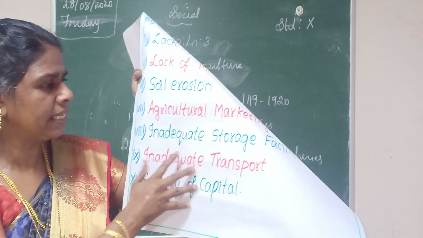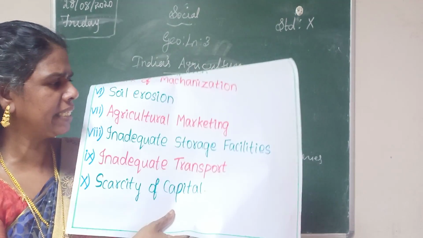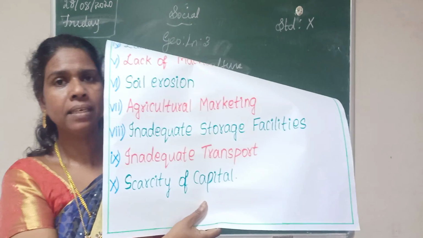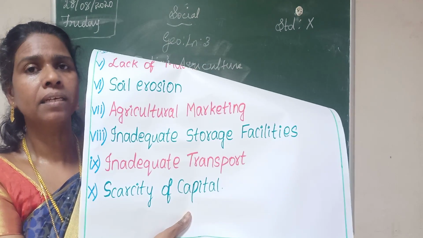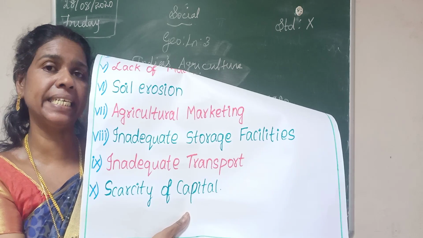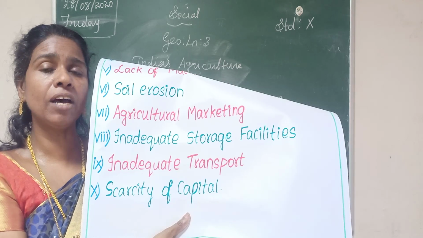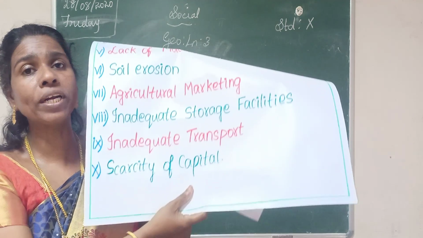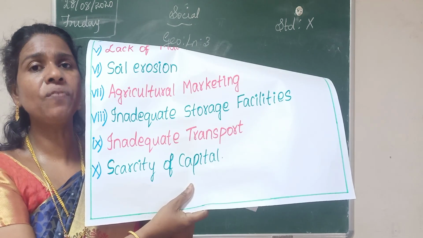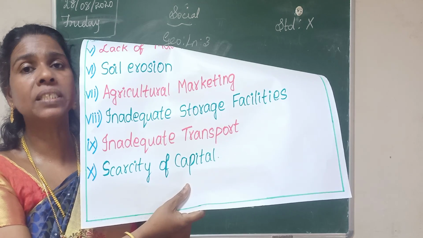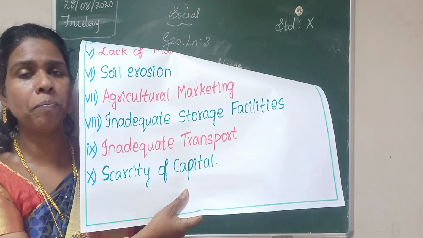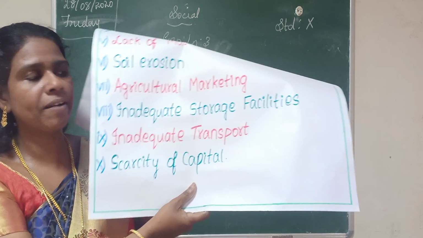Then the next one is inadequate storage facilities. That means in the village areas there are no storage facilities. They are producing more crops, but there are no storage facilities. So the farmers are compelled to sell their products immediately. So that is also one of the main problems faced by Indian farmers.